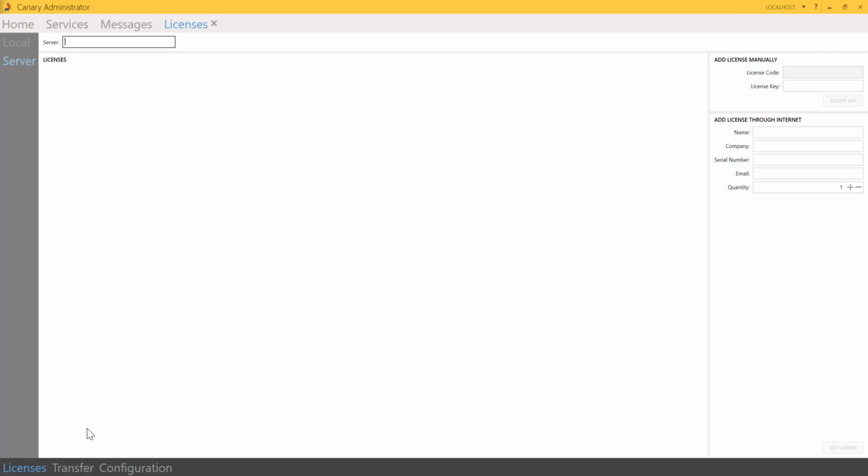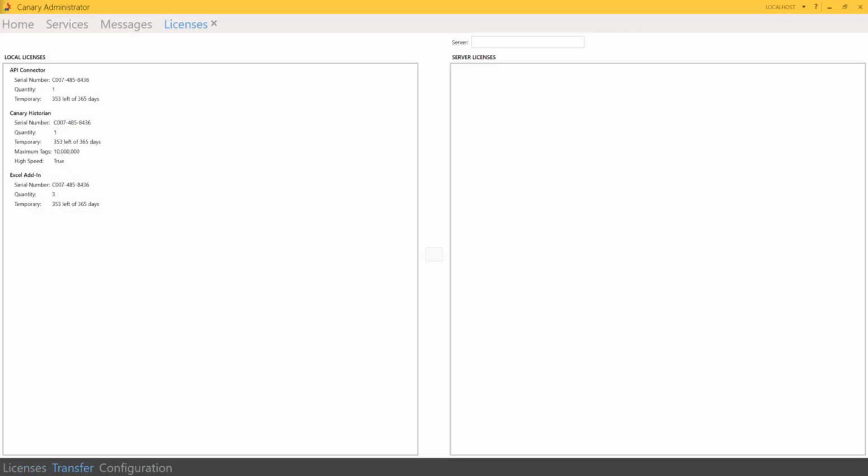Next, let's check out the Transfer tab. Local licenses are displayed on the left side, and server licenses would be listed on the right-hand side. In my example, I do not currently have any server licenses, but if we click on a local license, the arrow will populate and would allow me to transfer the license to the server license. And multiple licenses can be transferred by repeating the same process.